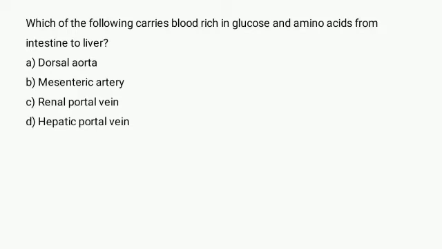After a meal, hepatic portal vein would transport glucose-rich blood from the small intestine to the liver. Blood leaves the liver and returns to heart through hepatic vein. So the correct option is option D.